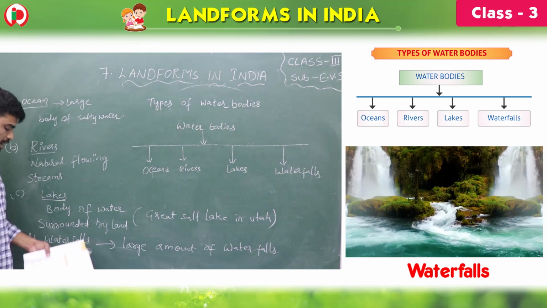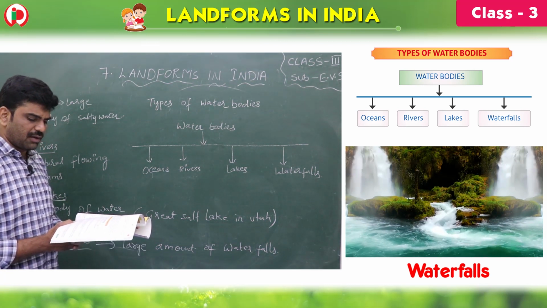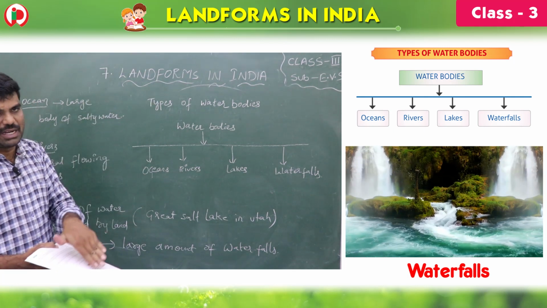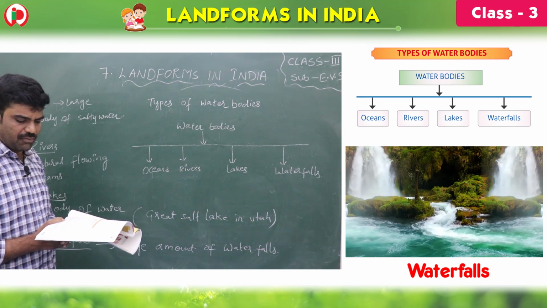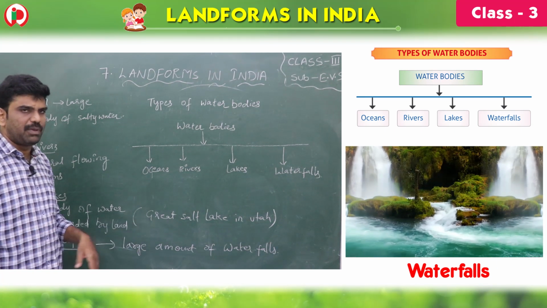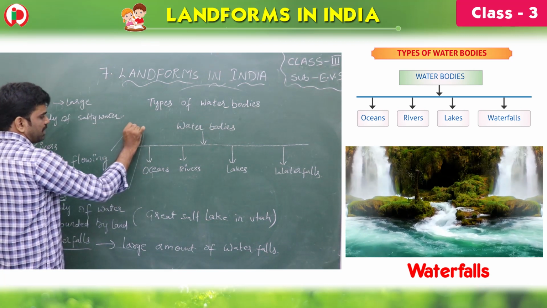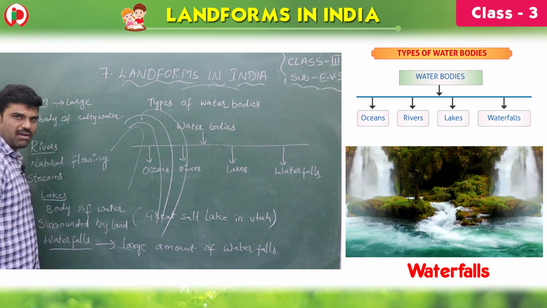So next one, waterfalls. See, children, when a river or a large amount of water falls off steeply, it is known as a waterfall. A waterfall is water that flows from the edge of a steep place. For example, see, children, this is a steep place. When it falls like this, this is a waterfall.